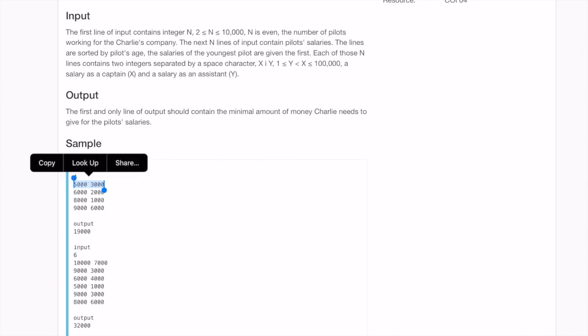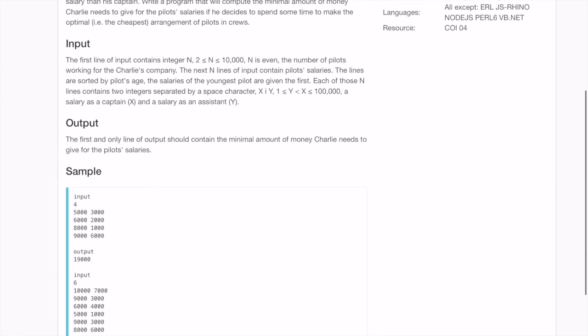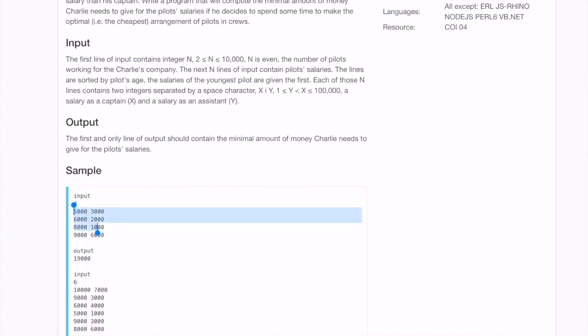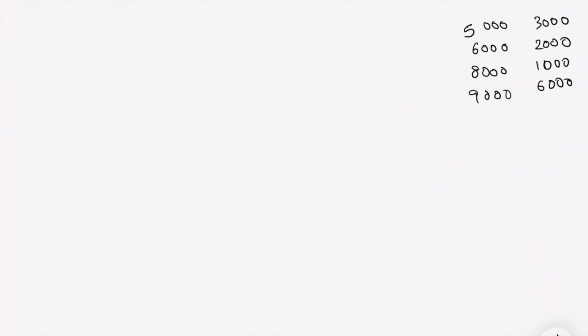Right? And for a plane to be run, it has to be ensured that the captain is always older than the assistant captain. And this has been sorted in ascending order of age, which means the 0th row is the youngest pilot, and the last row is the oldest pilot, right? Now what we need to do is optimize the total salary that needs to be given across these pilots. Okay, cool. So I have already written the configurations here, and let us see how we go about solving this problem.